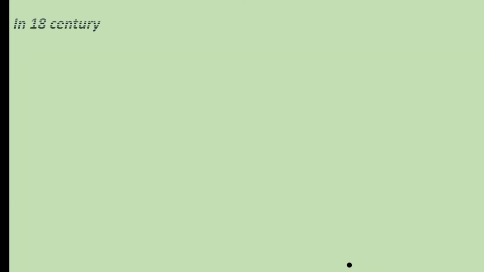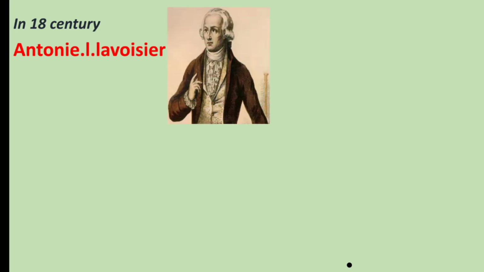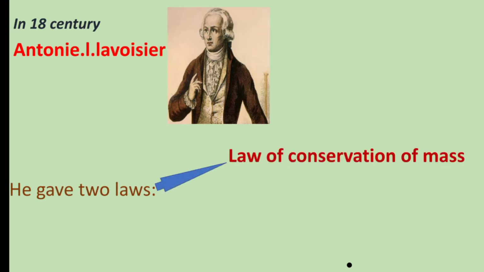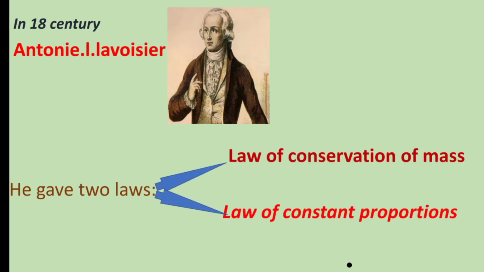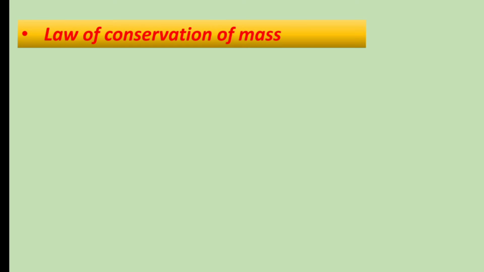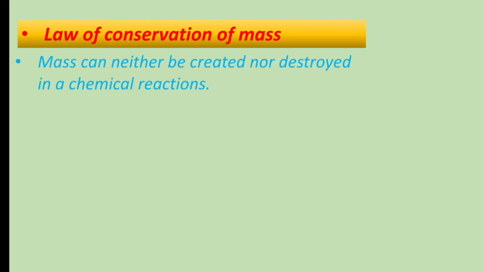Then in the 18th century, Antoine Lavoisier came up with two laws. One is the law of conservation of mass and the other is the law of constant proportion. Let's try to understand them. Law of conservation of mass: he said that mass can neither be created nor be destroyed in a chemical reaction.